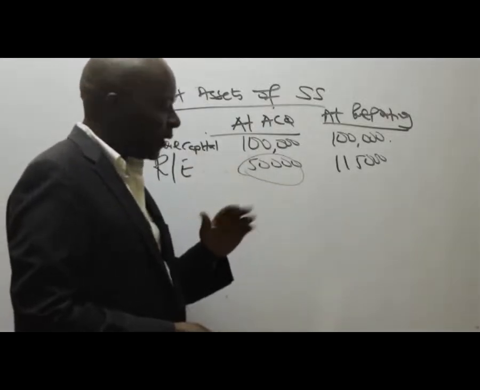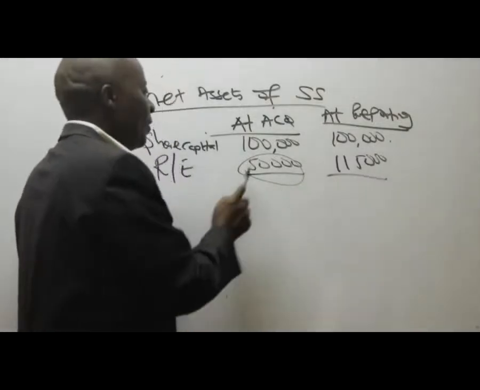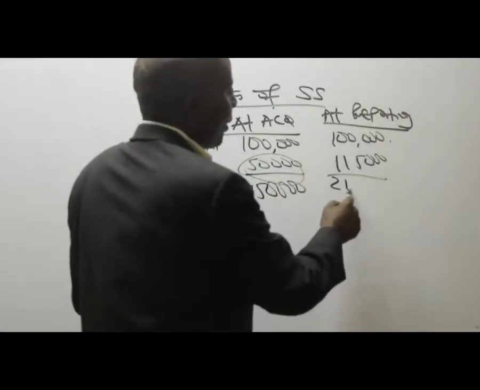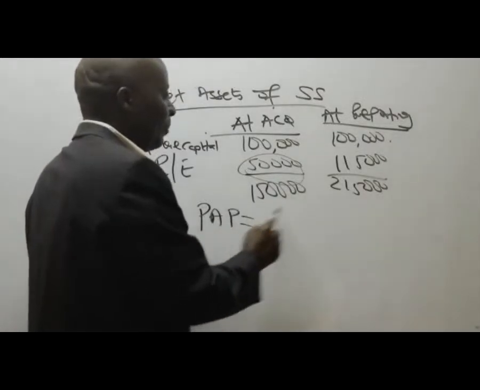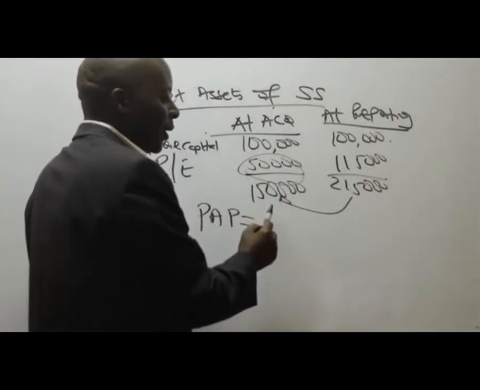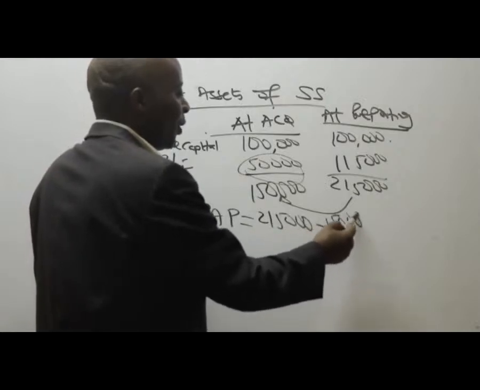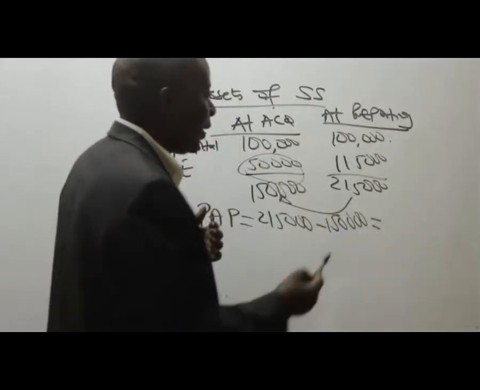Pre-acquisition, right? So we don't have any fair value adjustments. Come and add here. This is 150,000, and then somebody has given me 215,000. So then I'll be able to get the PAP immediately. The PAP, you subtract the two, right? So it will be 215,000 minus 150,000. So could you kindly give me a figure? 65,000. Thank you very much.